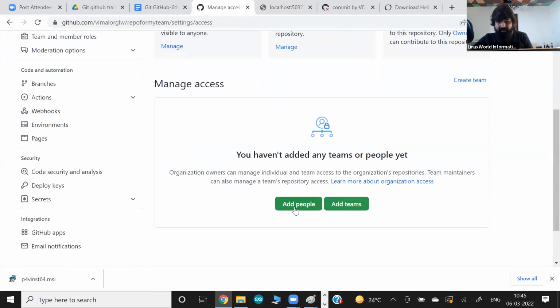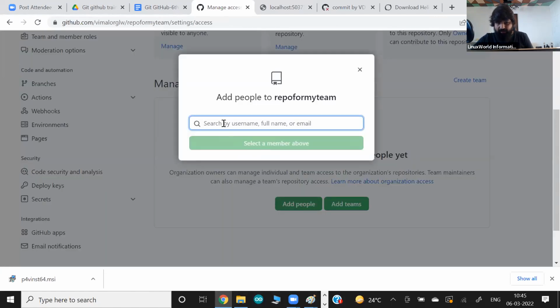So for example, add people here, and you can type somebody's name, and that person would be a direct contributor to this repository. Again, just explore these screens, nothing very technical, a very common thing nowadays in social media. Also, you can see this kind of screen on Facebook pages or LinkedIn pages, where you decide who will be moderator, contributors, all those things. Almost the same thing you can see here.